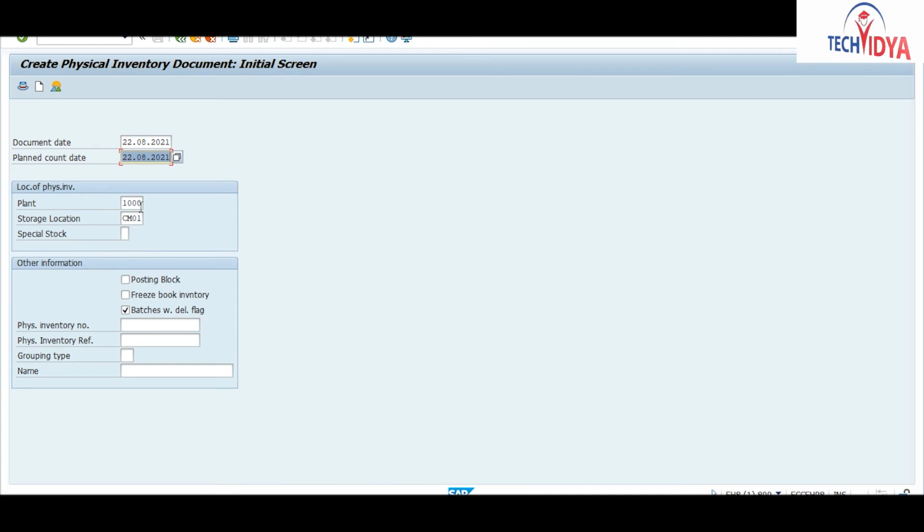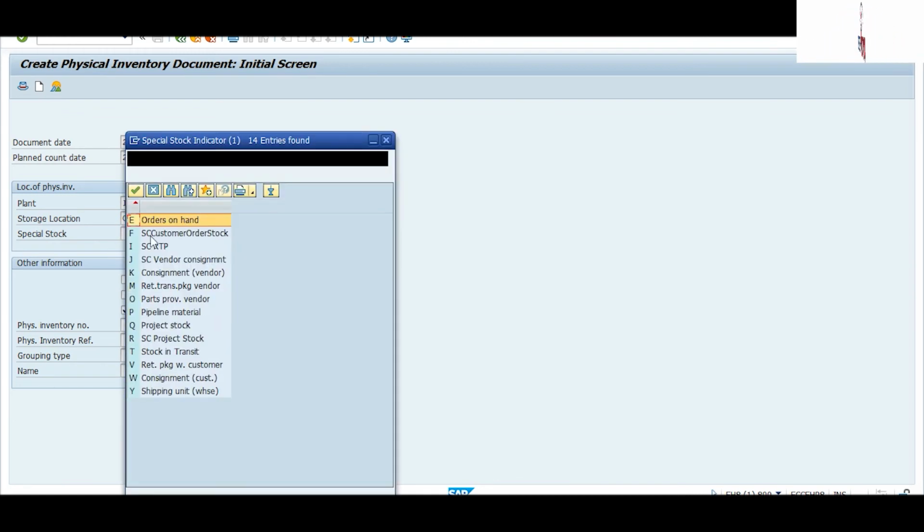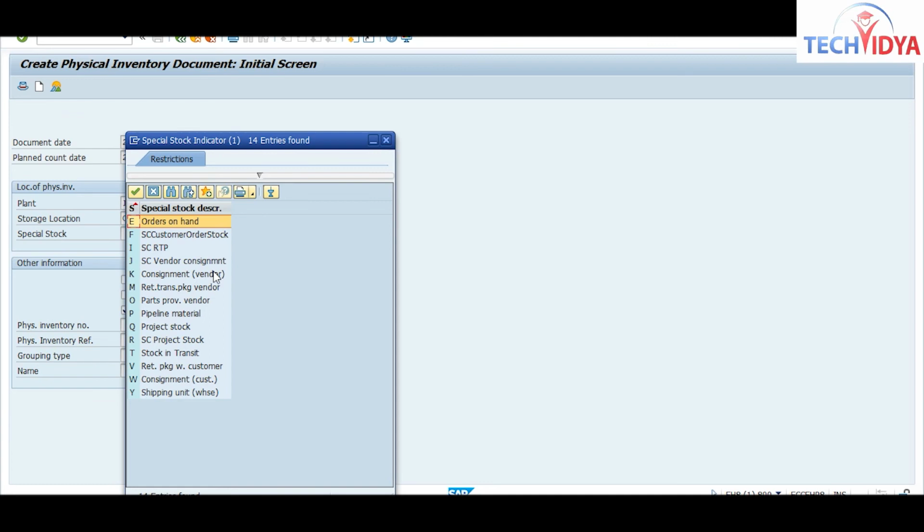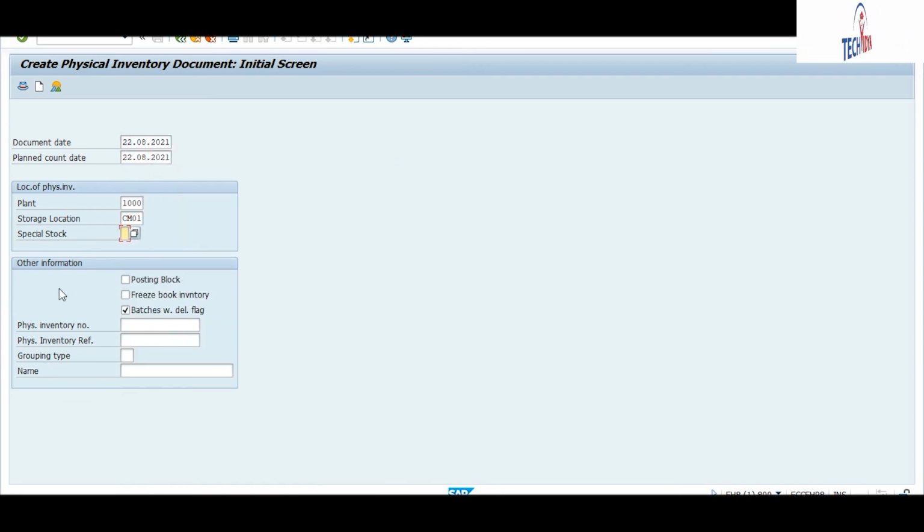So you will enter here your plant, then storage location. Okay. So if you have any kind of special stock, you will also enter here the category for this special stock. Like if you have subcontracting stock, consignment stock, pipeline material, project stock, stock in transit. So for this special stock, you will enter it here, and you will perform this physical inventory process for your special stock also.